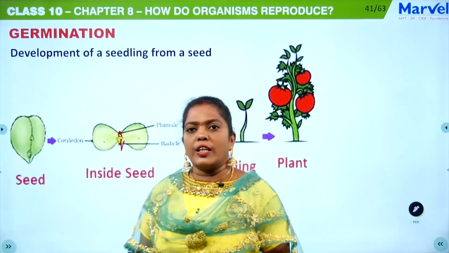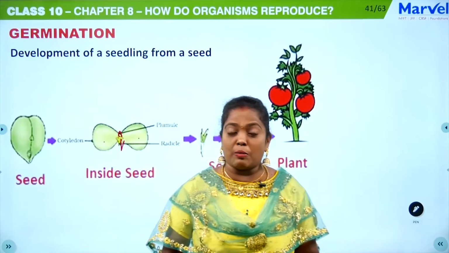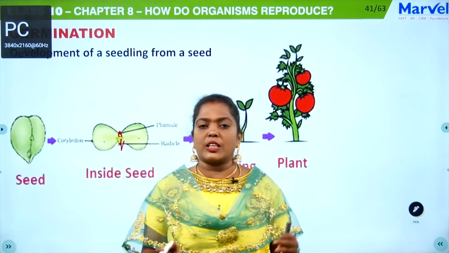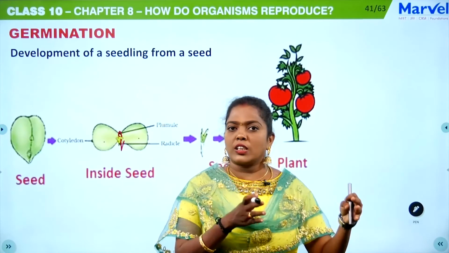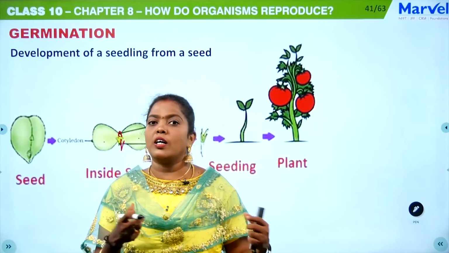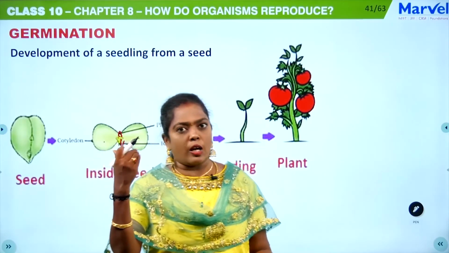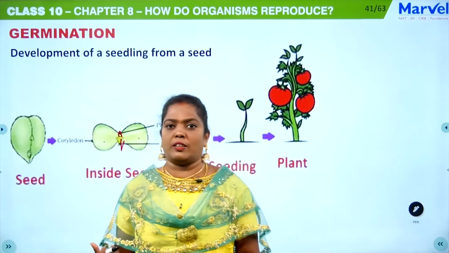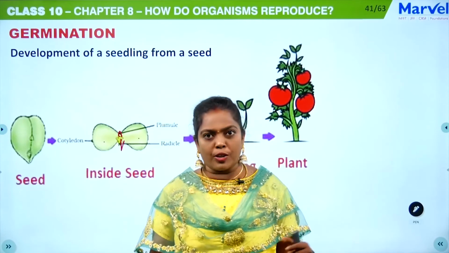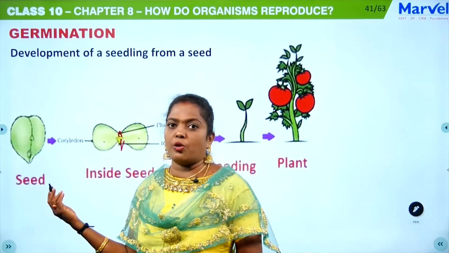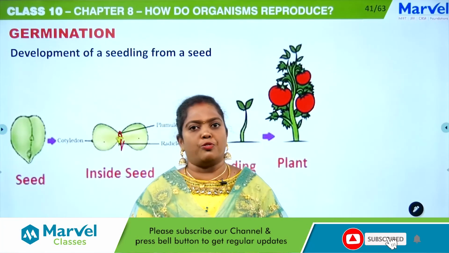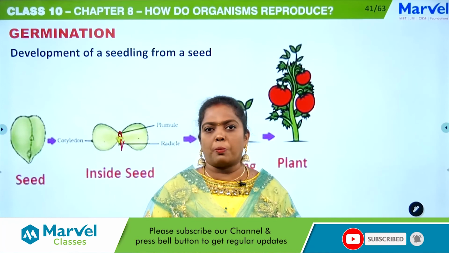In this session we have clearly discussed the sexual reproduction in flowering plants. We have seen what a gamete is, what the structure of a flower is, how the male part and the female part are, and we also discussed the various steps: pollination, then fertilization, zygote formation, and then germination. I hope this video is very useful for you in learning about the sexual reproduction in flowering plants.